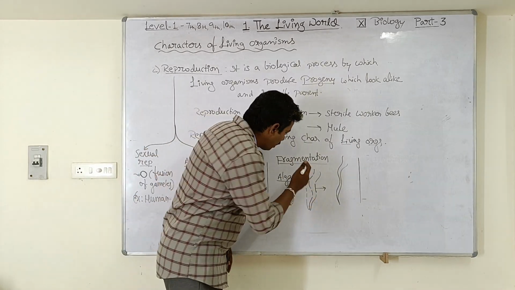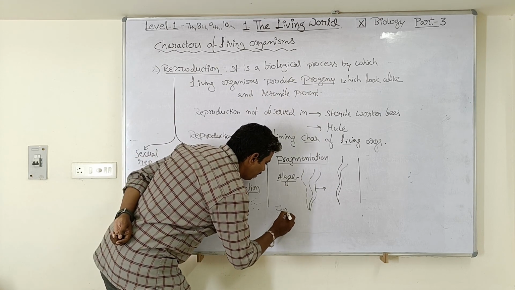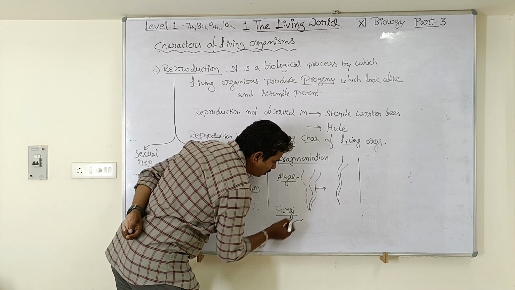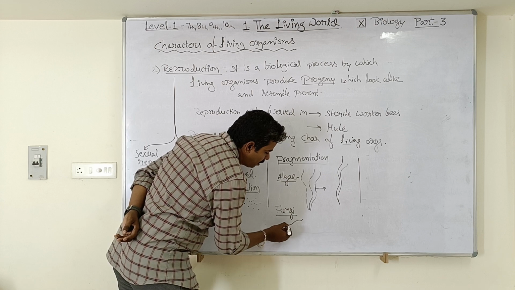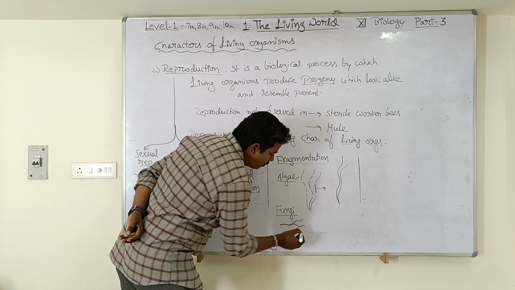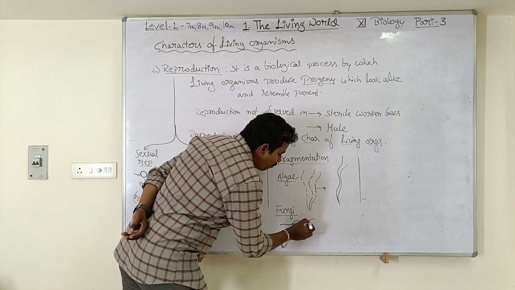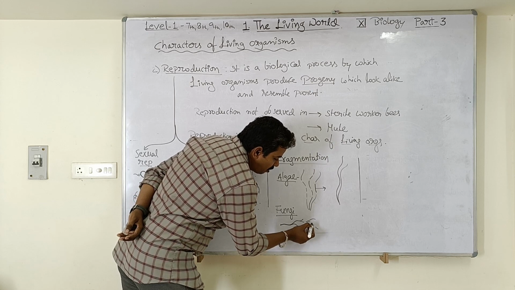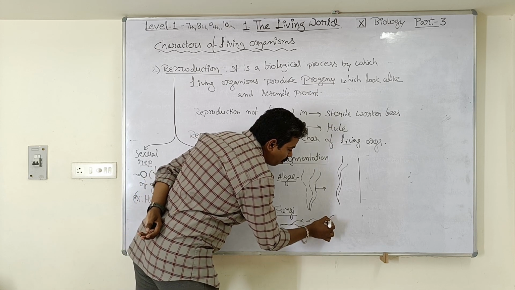This similar method of reproduction is also seen in fungi. The fungus has a body similar to that of algae, that is, the body has slender branched thread-like structures which is called mycelium. Here also the fungal filaments are going to break into small fragments. Each fragment is going to develop into a new fungus.